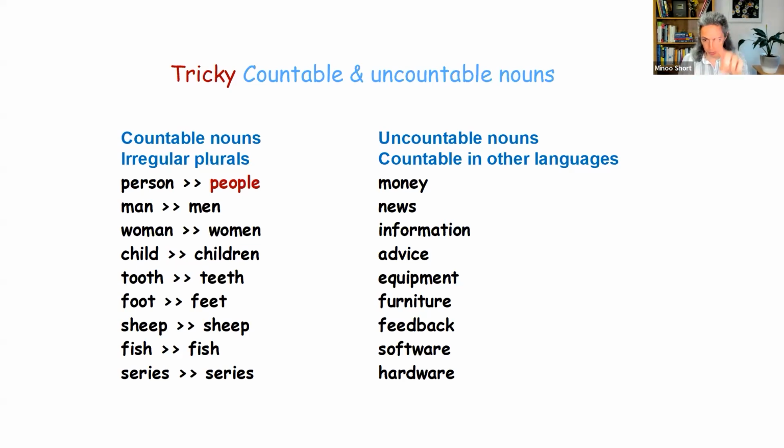And again, these words that I have listed here are the common ones that trap you or catch you out. So money, news, information, advice, equipment, furniture, feedback, software, and hardware. Remember these ones.